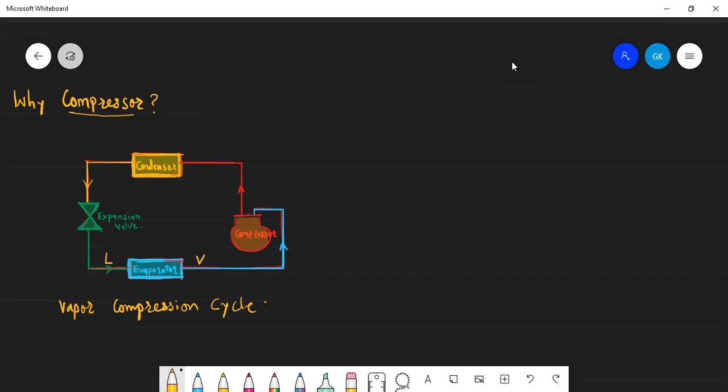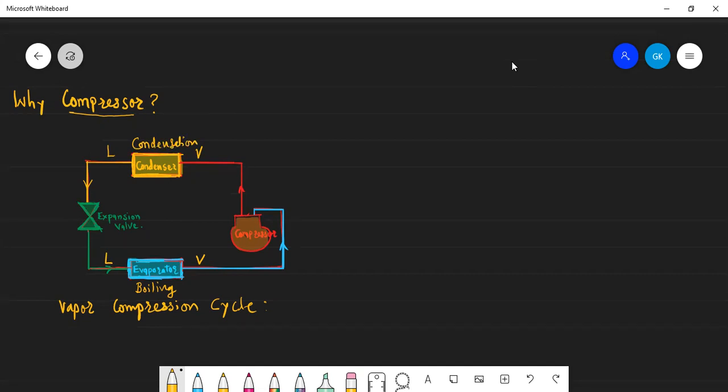Similarly, in the condensation process, the vapor becomes liquid. It means that in the evaporator there is a boiling process, and in the condenser there is a condensation process.